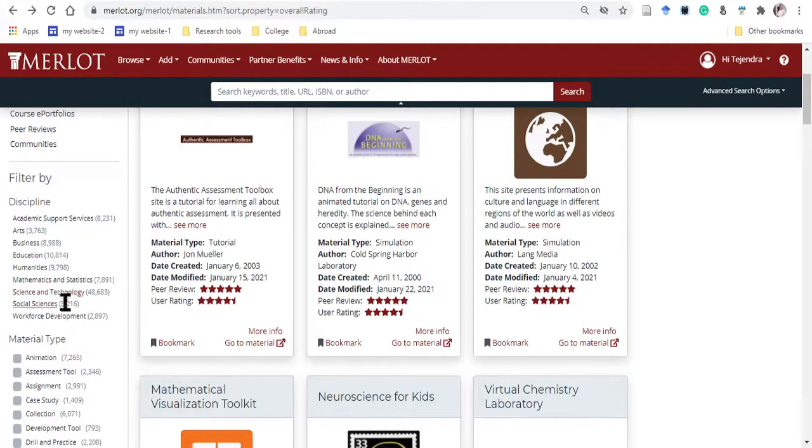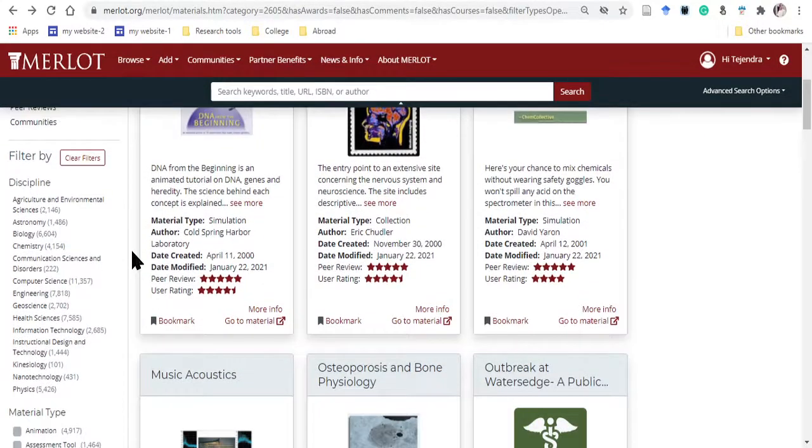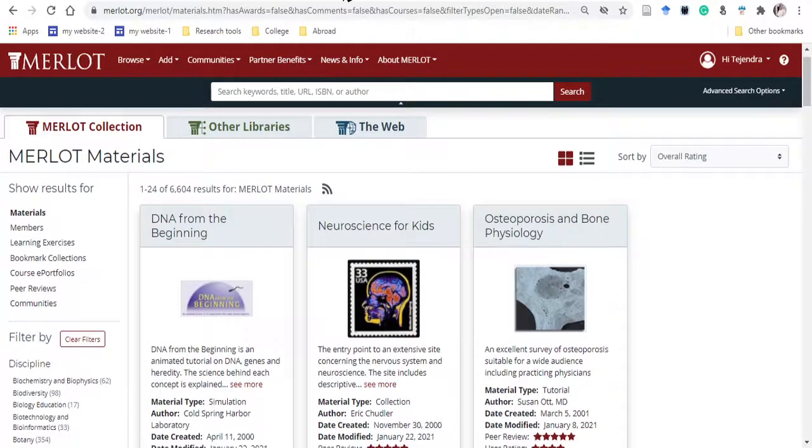So there are 48,683 materials given there. So I click on this science and technology and I found this. Okay, now I again found some more filters, like agriculture and environment science, astronomy, biology, chemistry, computer science, everything, right? Suppose I want to click on this biology. 6,604 materials are there. Okay, so I click on biology and I found this result.